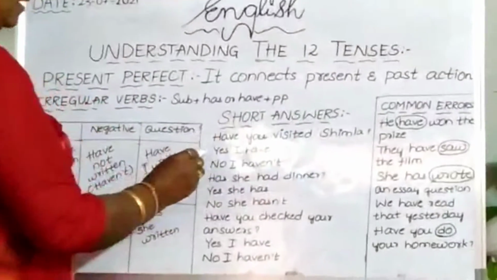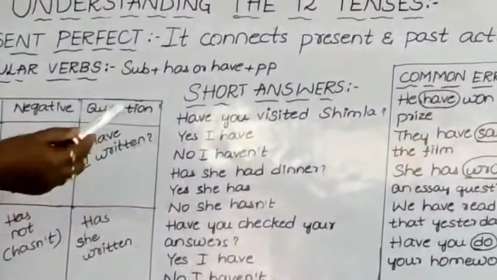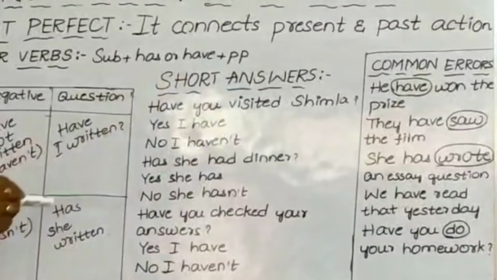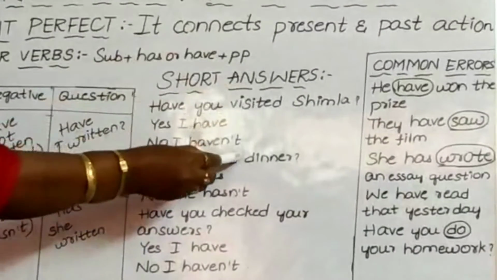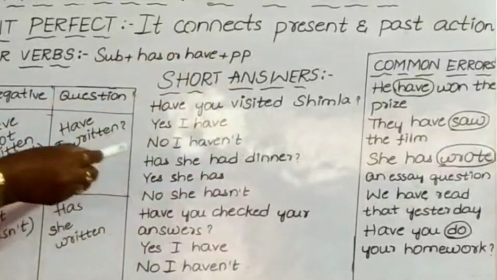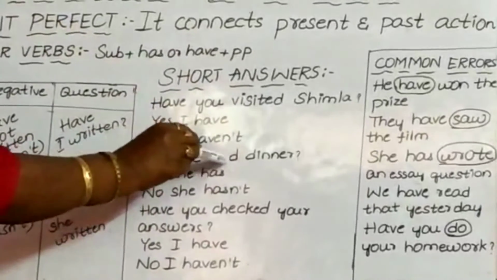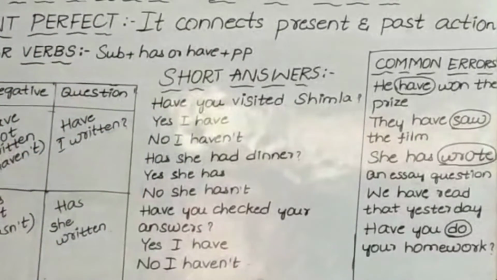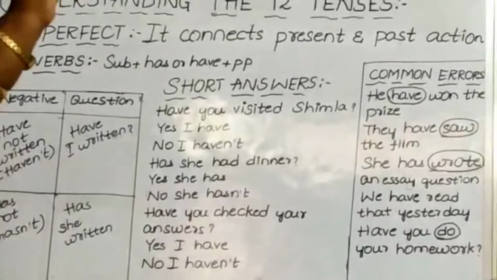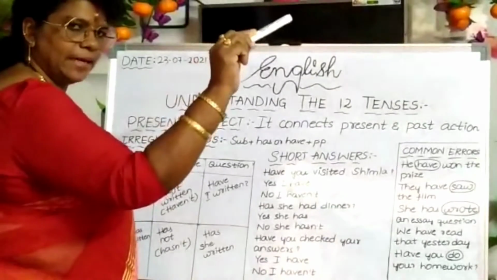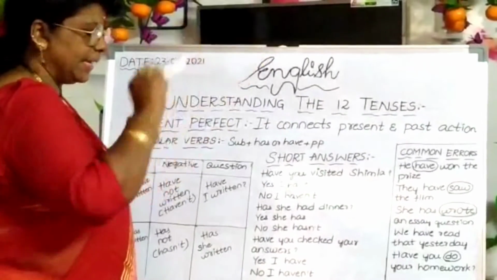Have you visited Shimla? Yes, I have. If not, no, I haven't. Then, has she had dinner? Has she had dinner? Here, why is "had" used? This is not the past tense had. This is the third form of have. Have, had, having. Understood? V1, V2, V3, plus V1 plus ing form.